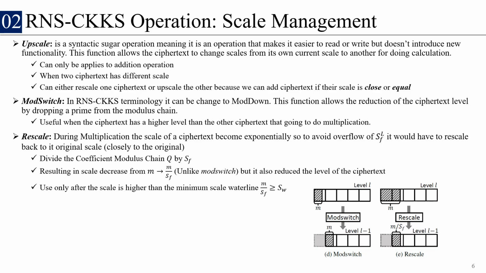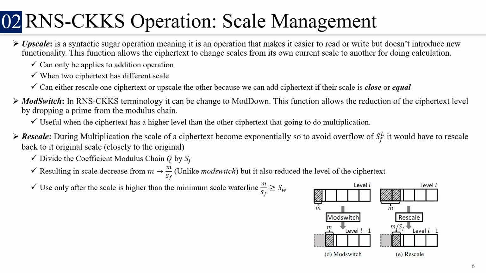Another one is called mod switch. In our terms, it can be called mod down, which is a function that allows the reduction of the ciphertext level by dropping a prime from the modulus chain. This is useful when the ciphertext has a higher level than the other one, and we need the levels to be exactly the same for doing multiplication. So we actually drop one of the levels from that ciphertext to do multiplication.